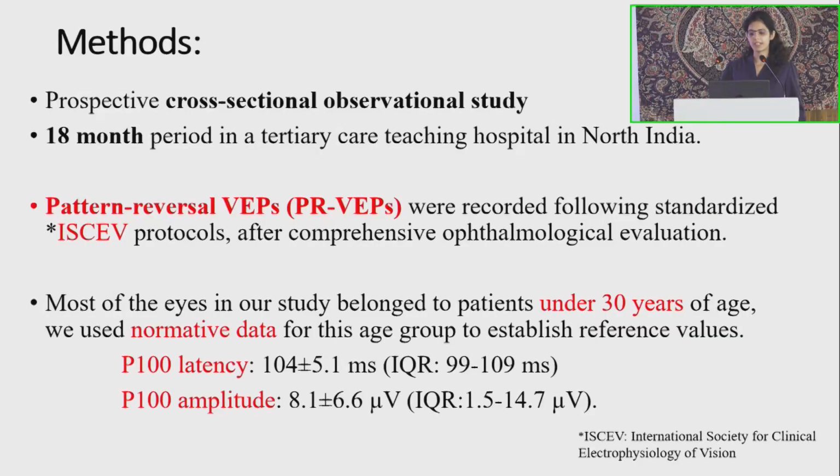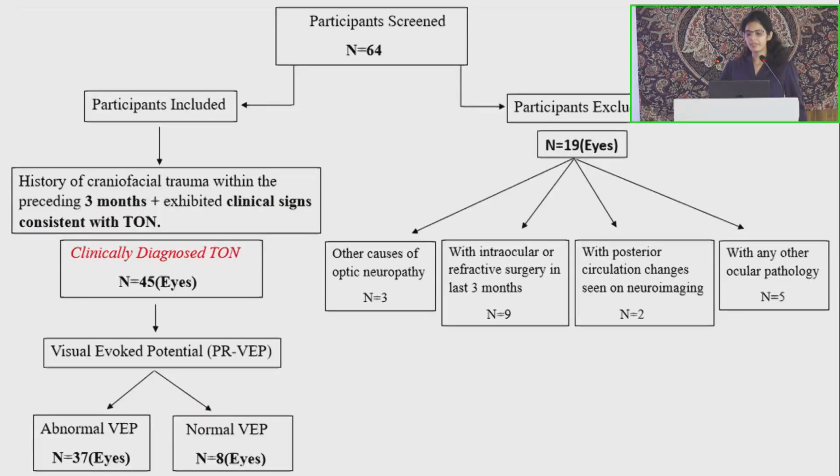Ours was a prospective cross-sectional observational study over an 18-month period. So we screened about 64 patients, out of which those having other causes of optic neuropathy, with intraocular or refractive surgery, with posterior circulation changes, or with any other ocular pathology were excluded from the study, while those with a history of craniofacial trauma within the preceding 3 months or exhibiting any clinical signs of TON were included, and they were labeled as clinically diagnosed TON.